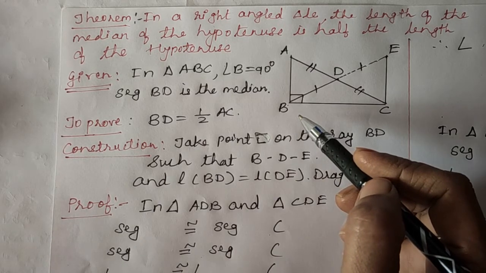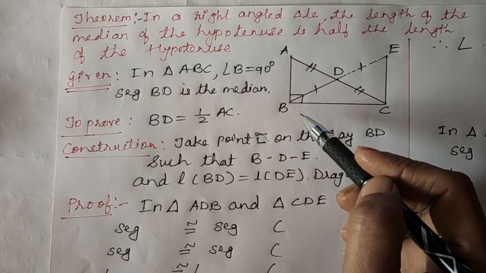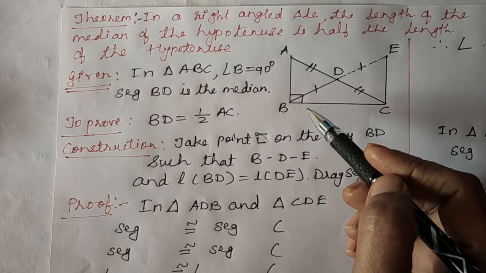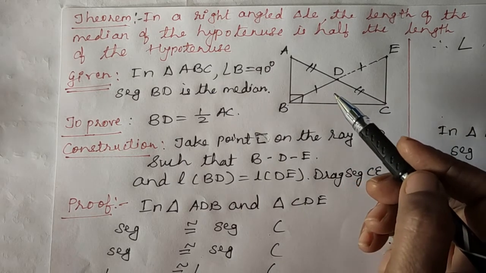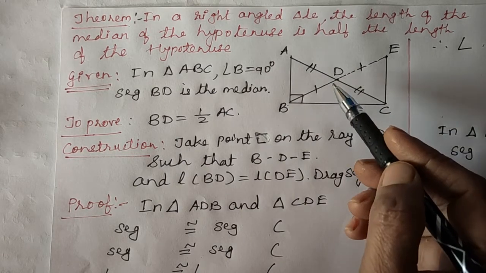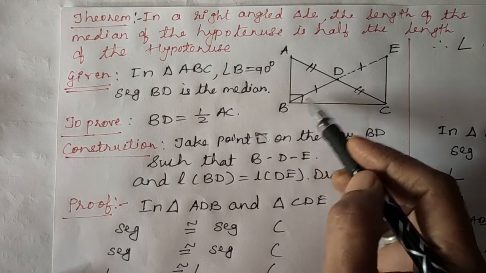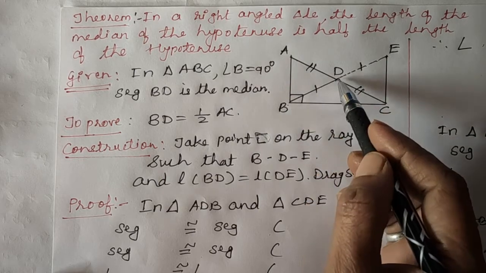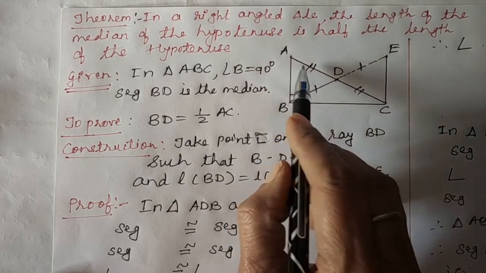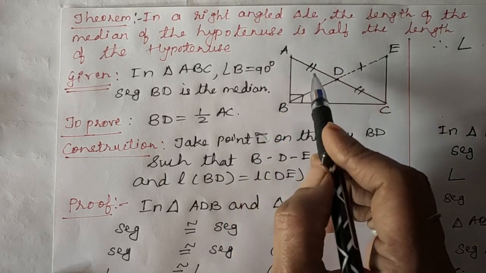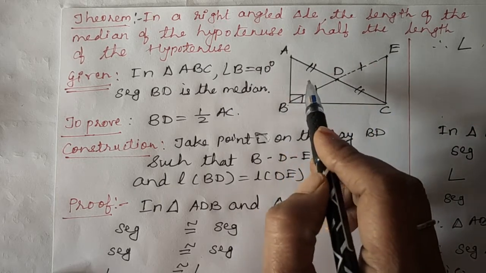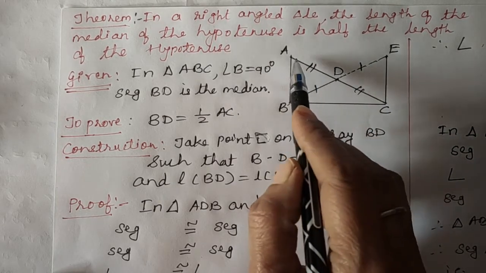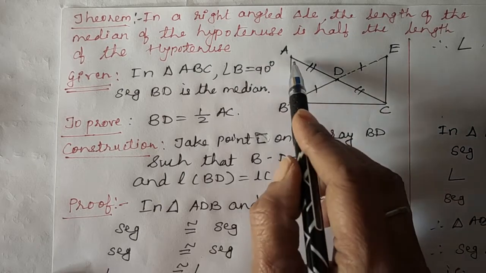The segment joining a vertex and the midpoint of the side opposite to it is called the median of the triangle. As you can see, this BD we have drawn, BD is the median and D is the midpoint of AC. As this is a right angle triangle, BD we have drawn on hypotenuse AC.